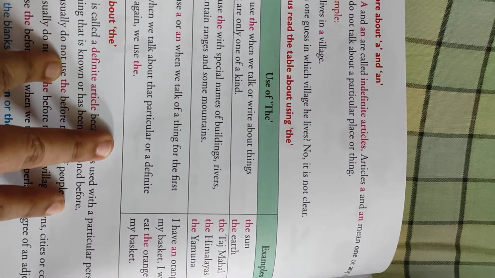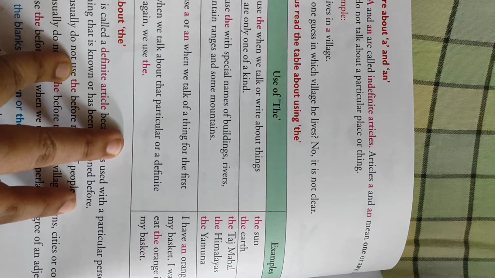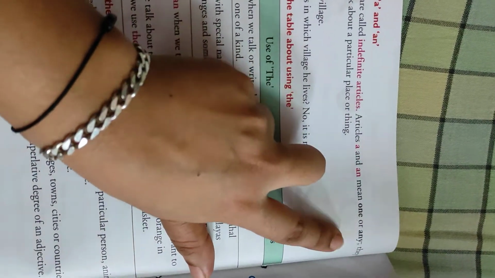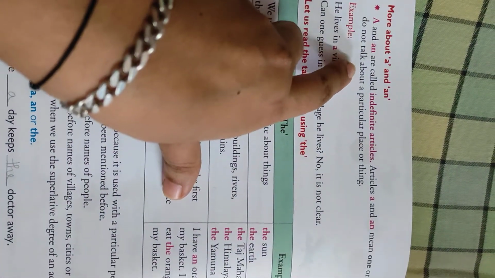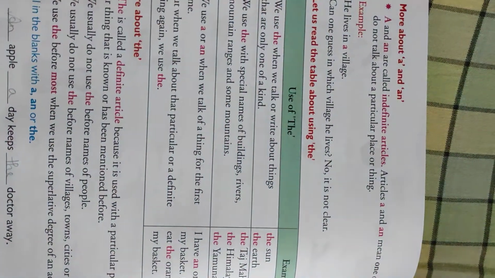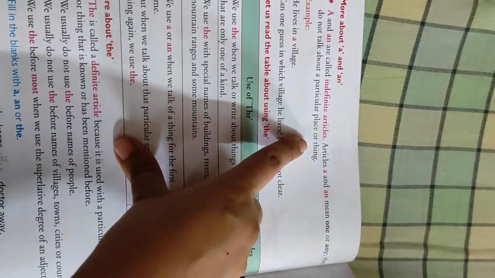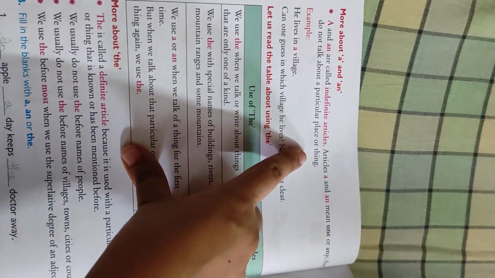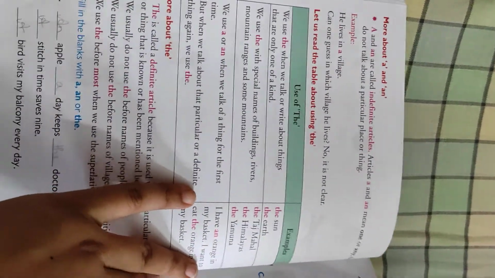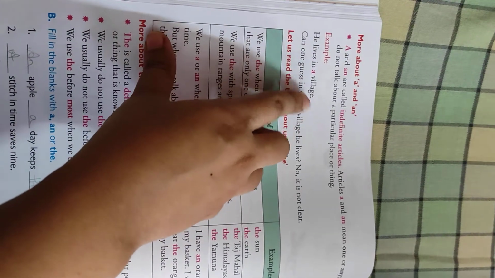Now we will discuss about a and an. A and an are called indefinite articles. Why are they called indefinite articles? Because articles a and an mean one or any. They do not talk about a particular place or thing. Indefinite means when we are not sure about something. So we use a and an when we are not particular about any place or thing. For example, he lives in a village.